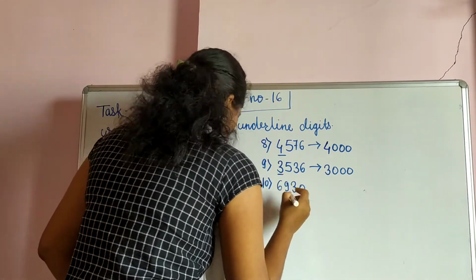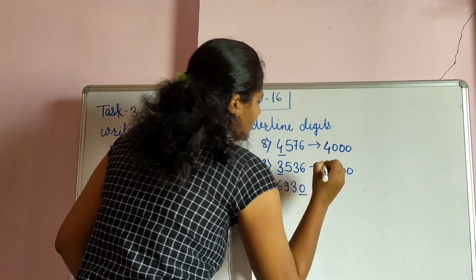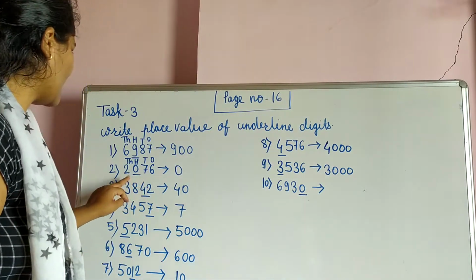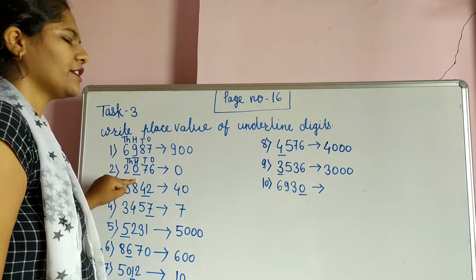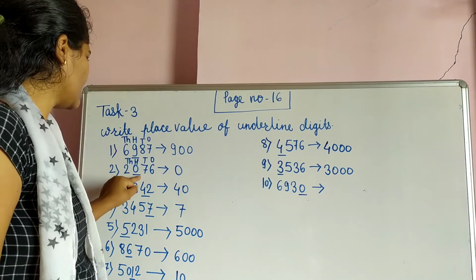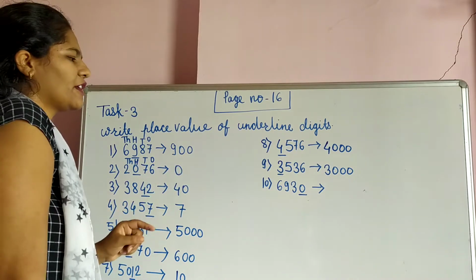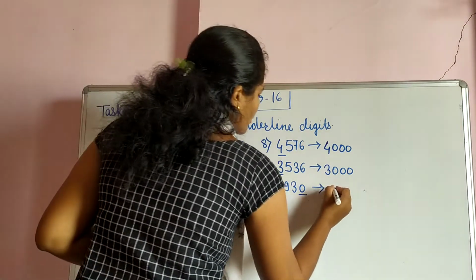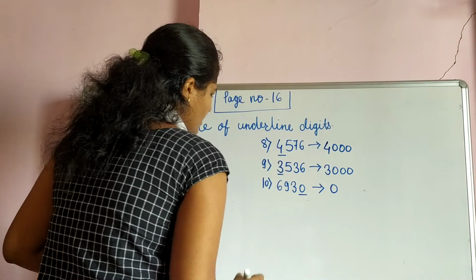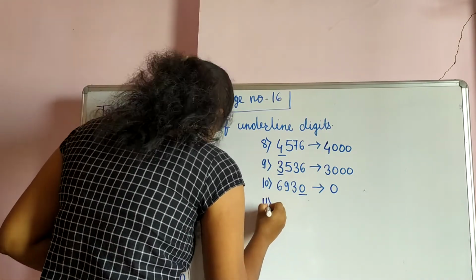6930, and here 0 is underlined. So student, here only I explain you, when 0 is on any place, it is on ones place, tens place, 100 place, 1000 place, anywhere, the place value of 0 is always 0. So your answer is 0. Next is